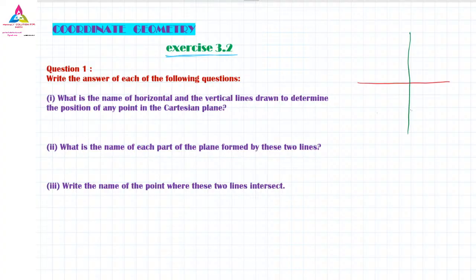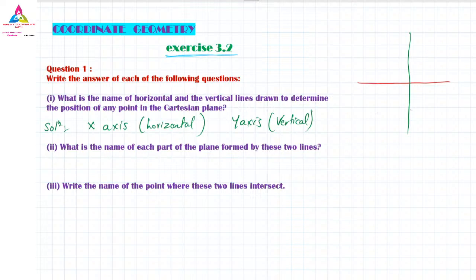Yes, it is very good. That is the x-axis and y-axis. So the answer, or solution, you can write it down. That is nothing but the x-axis is called the horizontal line. You can write here horizontal, and the y-axis we will call vertical. That is the answer. You have to write down this answer on the right hand side of your graph book.